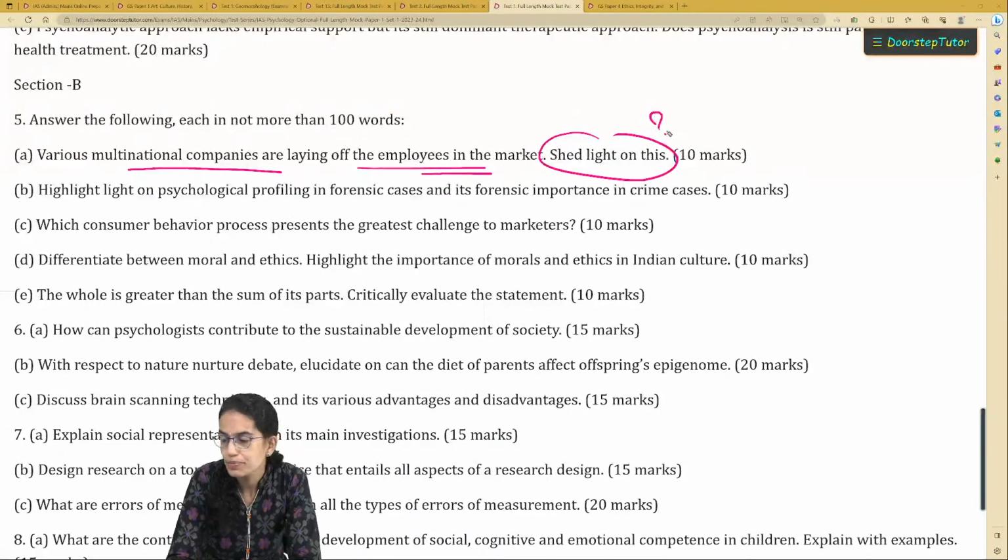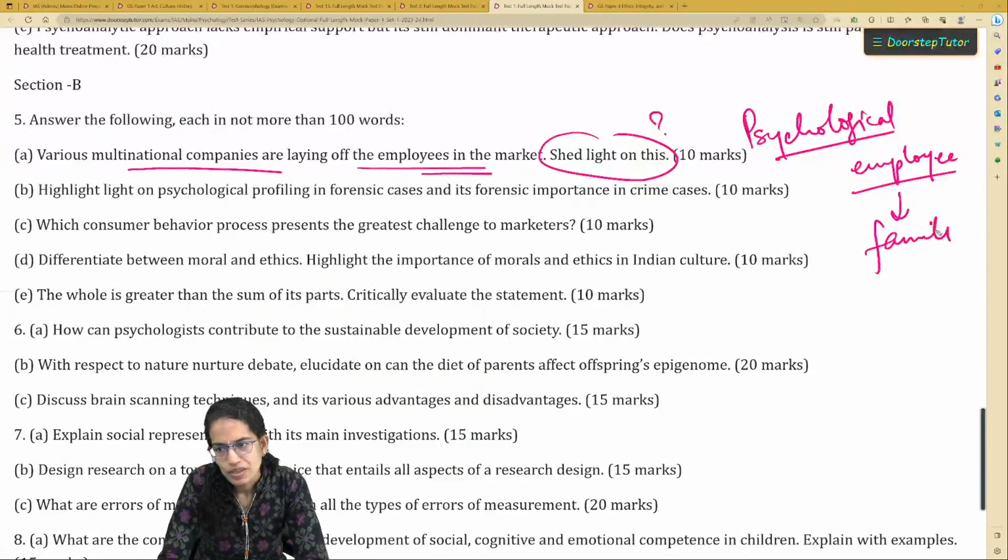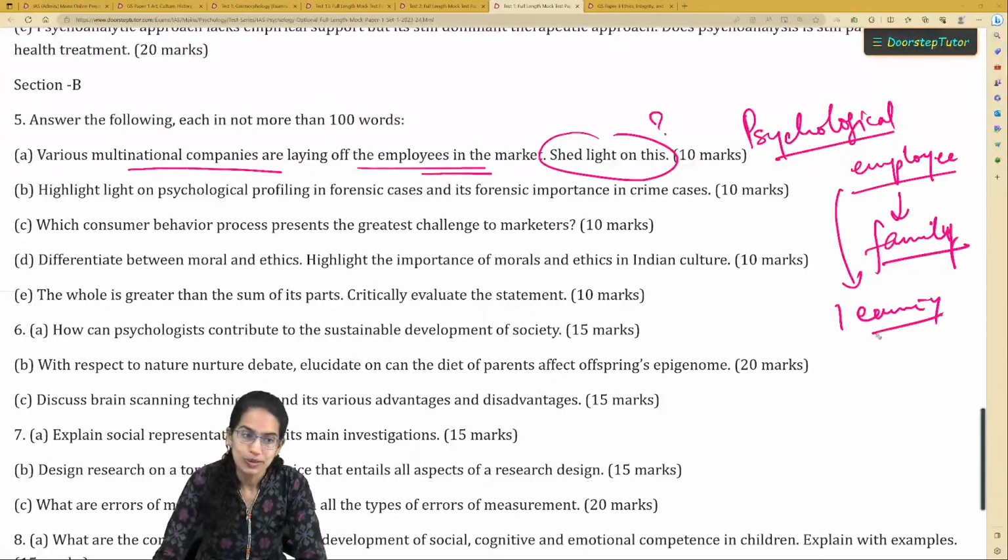Now this question appears to be very simple and very direct. But we have to focus on the psychological implications of the employee. Not only just the employee, but the employee's family as well. Because in some cases, there is a single earning employee, right? That has to be taken into account.